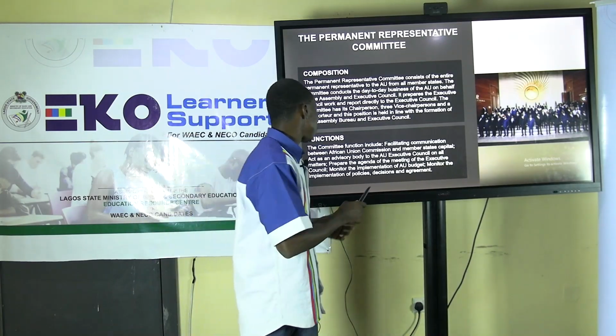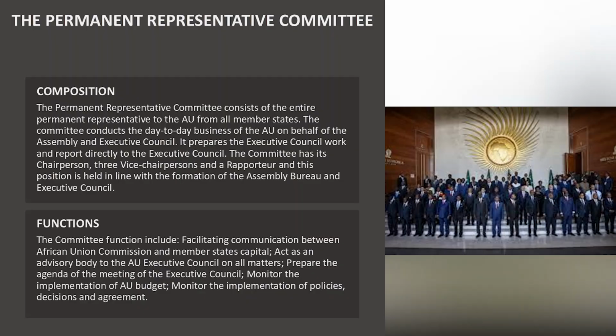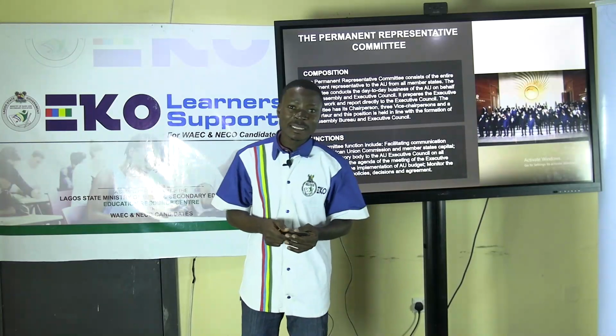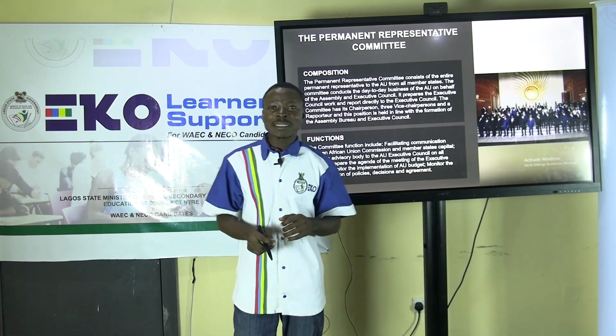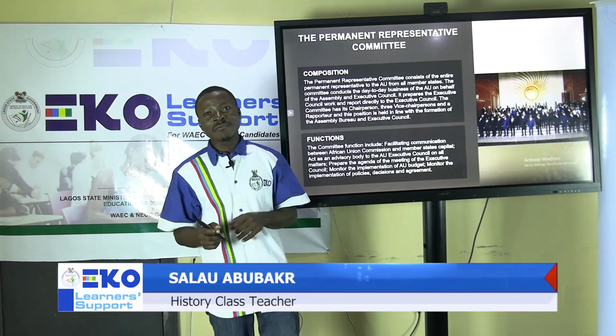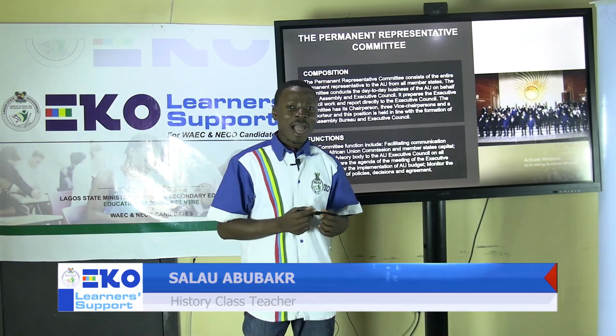And also they monitor the implementation of the AU budget by the African Union Commission, and also monitor the implementation of all policies, decisions, and agreements that are made by member states of the AU to ensure that the aims and objectives of the organization are being achieved.